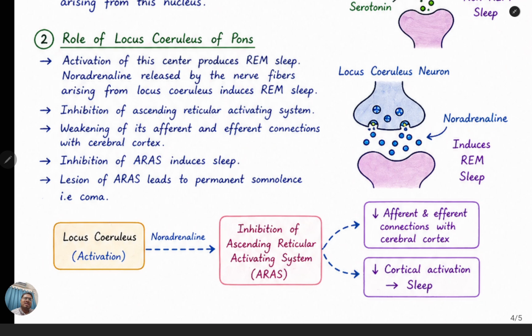Locus ceruleus neurons release noradrenaline, which induces REM sleep. Locus ceruleus activation, releasing noradrenaline, inhibits the ARAS, the ascending reticular activating system, and actually decreases the afferent and efferent connections with the cerebral cortex. It also helps in decreasing cortical activation, that is the sleep.